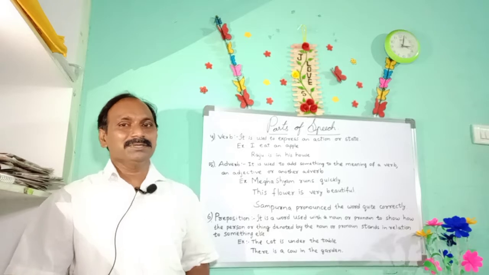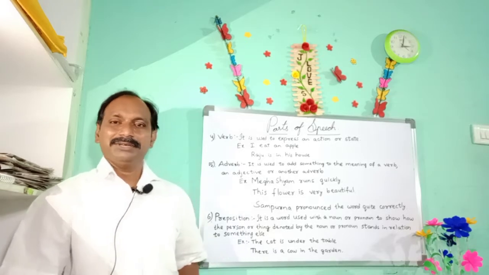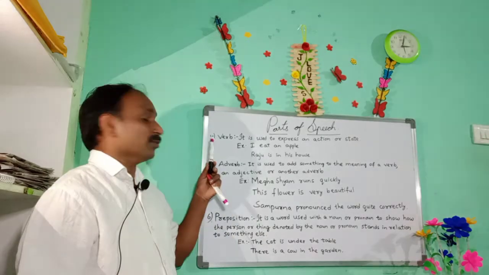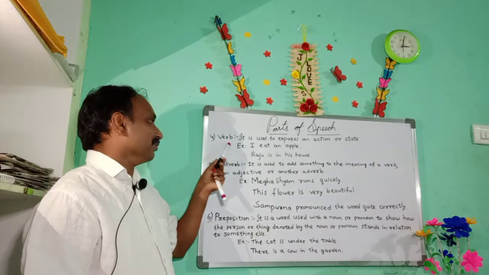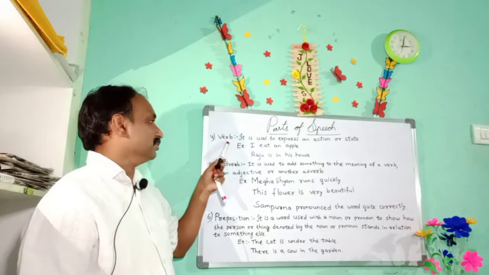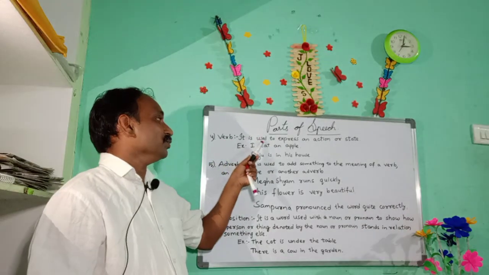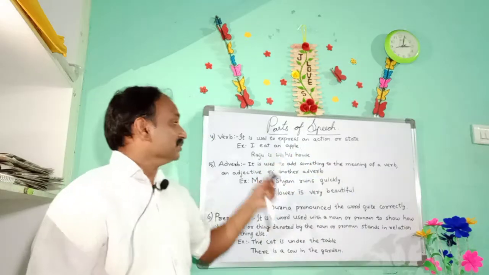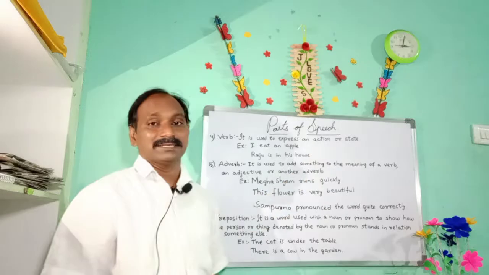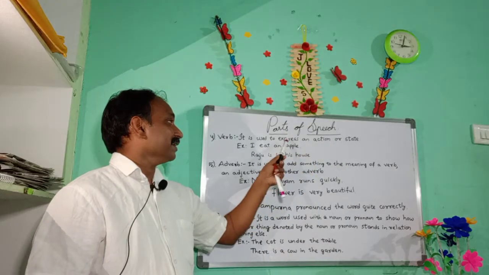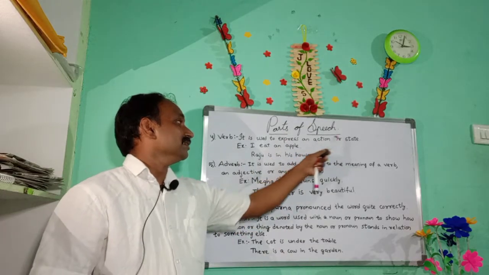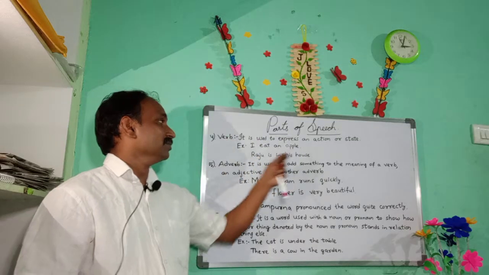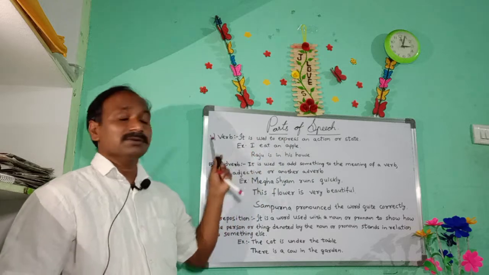Today, let us continue the same topic, parts of speech. Already we have completed three parts, and now let us continue with the fourth part, that is a verb. So, what is a verb? The definition is: it is used to express an action or state. That means action-expressing words and state-expressing words. Action-denoting words are verbs, and state-denoting words are also called verbs.